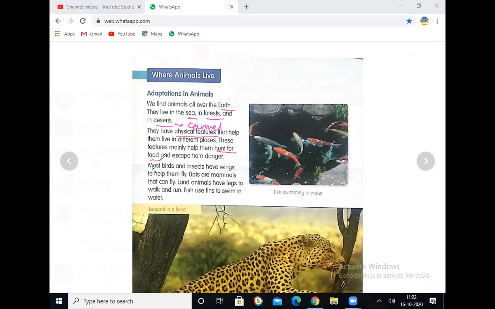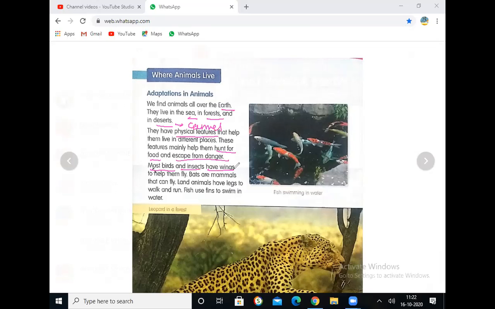Carnivorous animals will hunt herbivorous animals and escape from the dangers. Escape from the danger, or you can say escape from the predator. Right. Next, most birds and insects have wings. Some of the animals like birds are having wings.